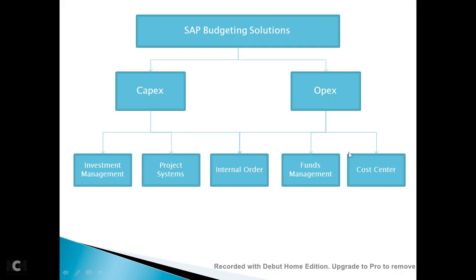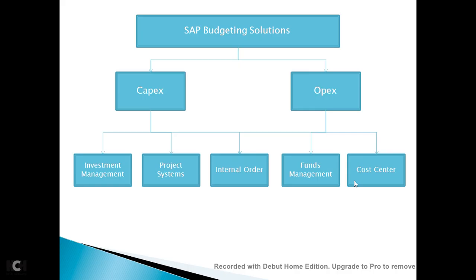For opex, you can use cost center based budgeting and funds management. The difference between funds management and cost center is that in cost center you do the planning, not the budgeting. So you are not able to have this control, or you cannot define the tolerances, or you will not be able to limit utilization of funds.